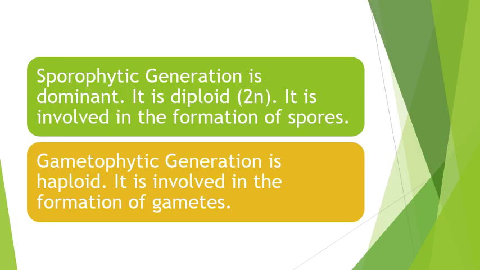The sporophytic generation is dominant in pteridophytes, while it was not the dominant phase or generation in the bryophytes. It is diploid, it is involved in the formation of spores. The gametophytic generation is haploid, which is involved in the formation of gametes.